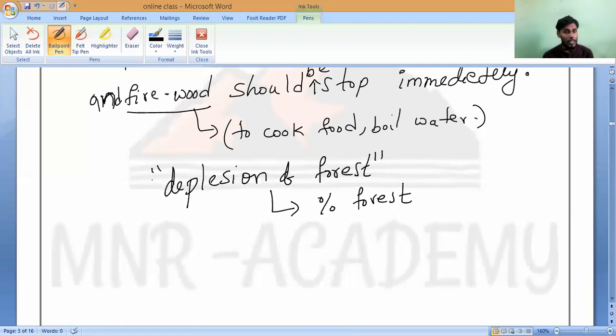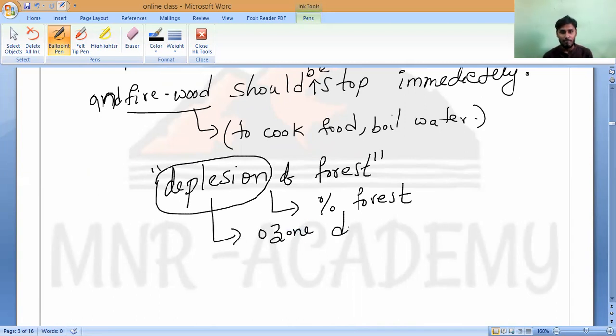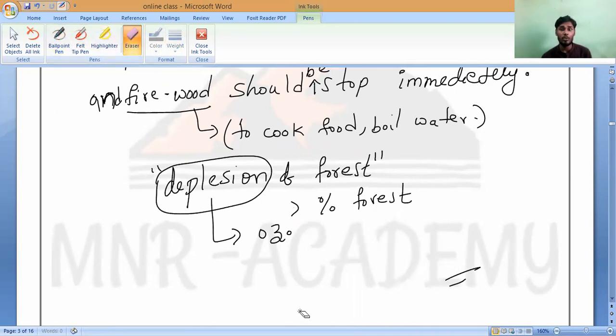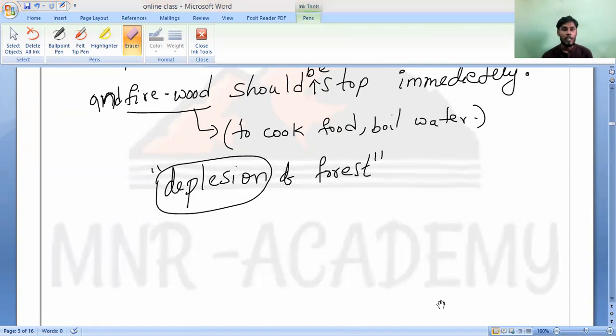Yes or no? Have you heard the word in geography, ozone depletion? For example, I am saying ozone depletion. Depletion means, all of you should remember, damage. That is what you should remember. Okay? Okay, sir. So that is the reason why we should stop immediately this unauthorized cutting of trees for timber trading as well as firewood. Do you understand, all of you? Yes, sir, understood, sir.